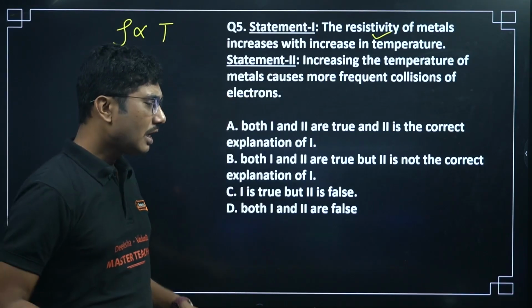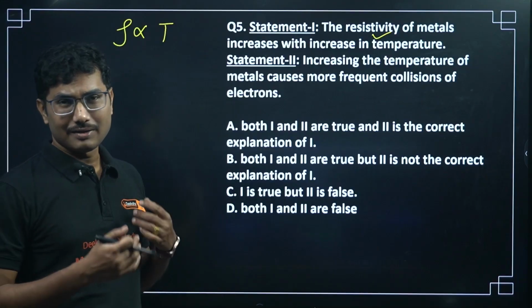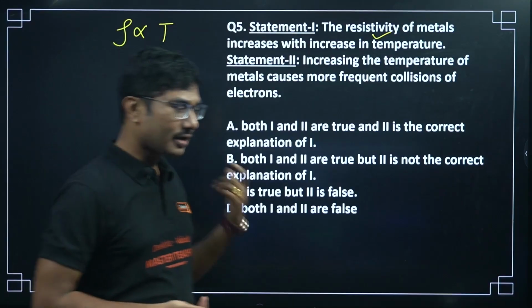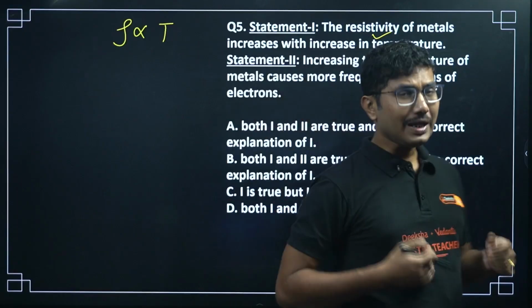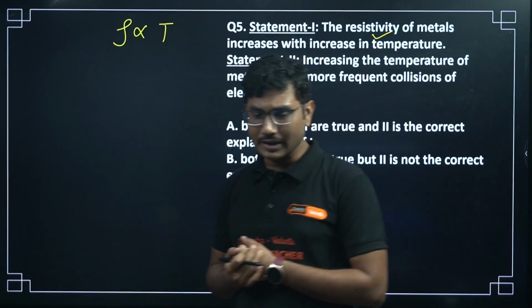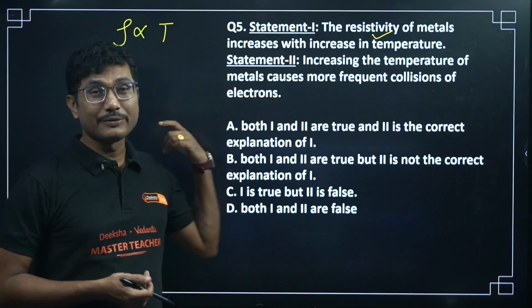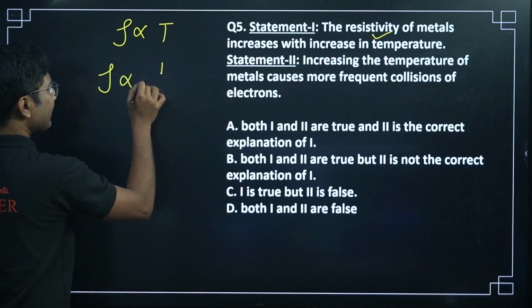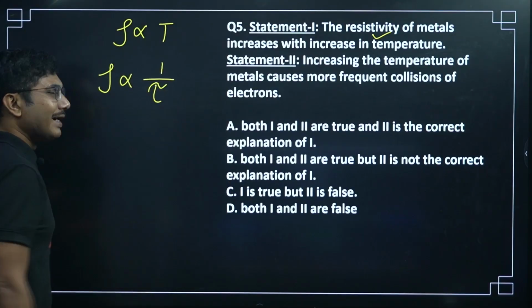This depends on the relaxation time. If you decrease the relaxation time, then the resistivity will increase. Remember that resistivity is inversely proportional to relaxation time.